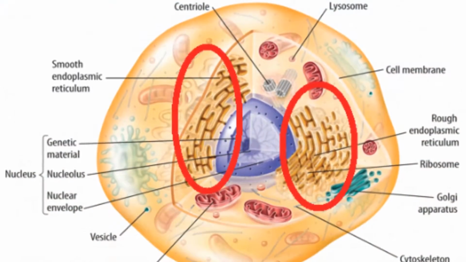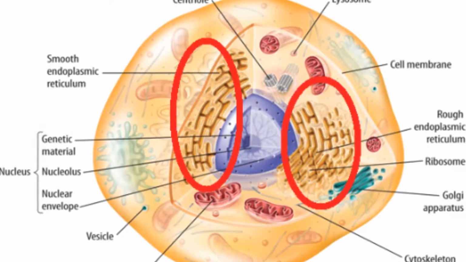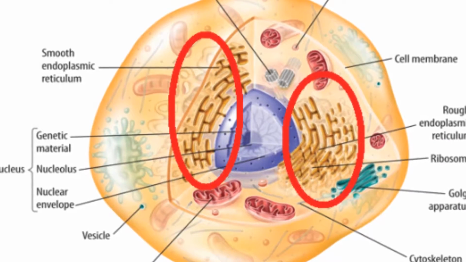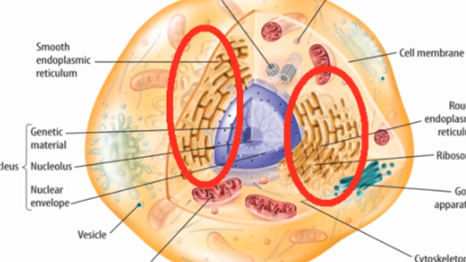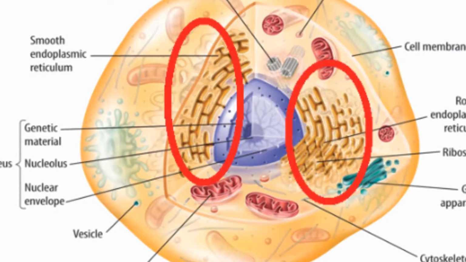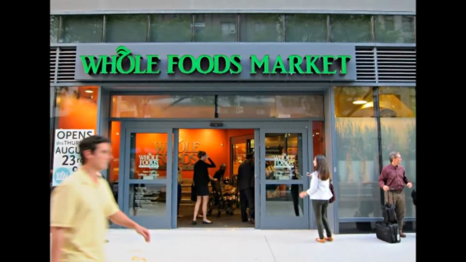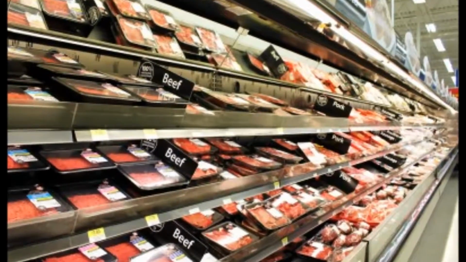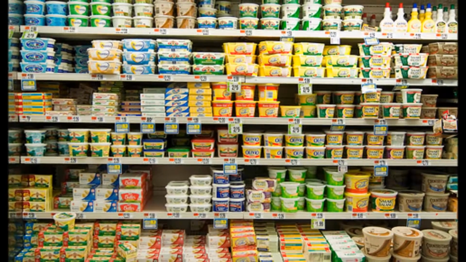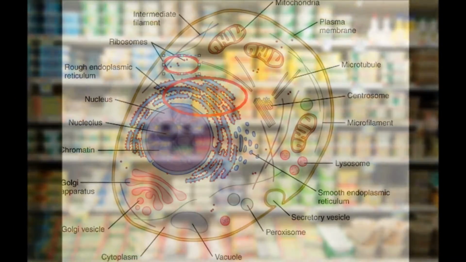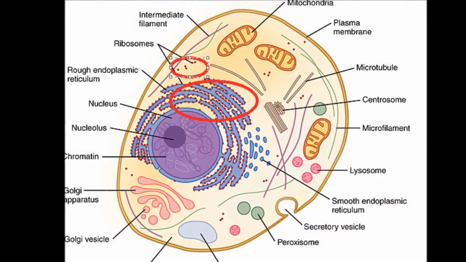Now we have the rough ER and the smooth ER. The rough ER is the site of protein synthesis, and the smooth ER is the site of lipid synthesis. Both endoplasmic reticulums can be compared to the Whole Foods market, but there are different sections within that market. The rough ER would be the fish and meat aisle, while the smooth ER would be the aisle that contains food with fats.